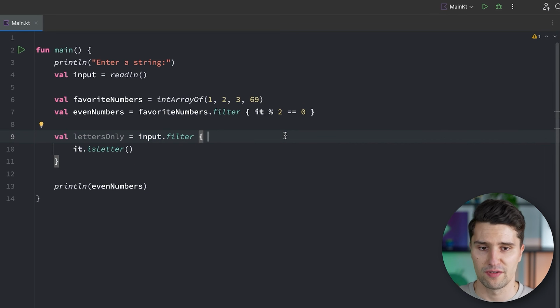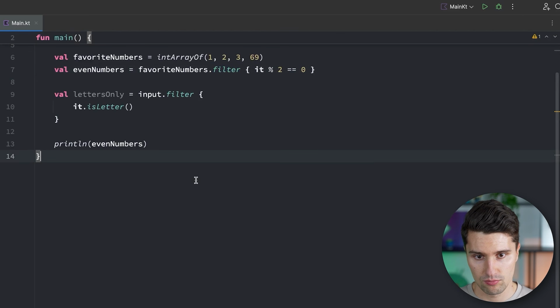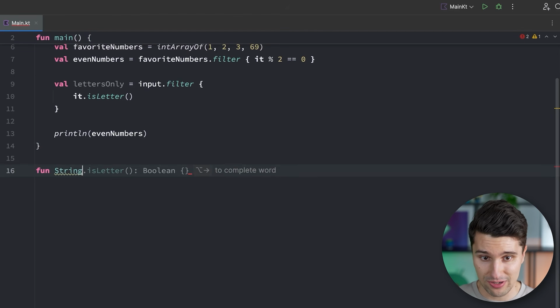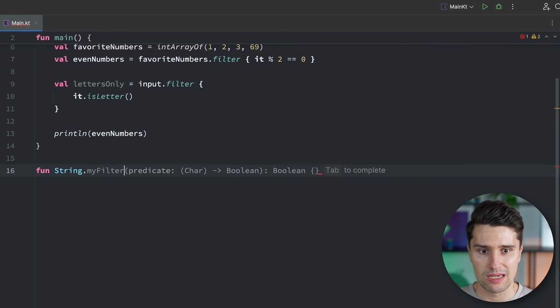So this is why Lambda functions can be useful. But how can we actually use them in our own code? How can we write our own function that takes in a Lambda function? Let's actually take a look at that and implement our own function that filters a string by going down here. So we now have our own filter function. We say we can call this on a string, so we make it an extension function. We call this maybe myFilter to avoid naming conflicts.